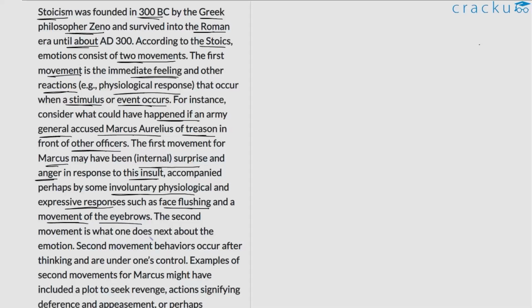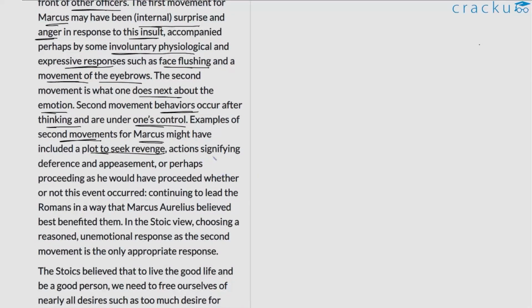The second movement is what one does next about the emotion. Second movement behaviors occur after thinking and are under one's control. Examples of second movements for Marcus might have included a plot to seek revenge, actions signifying deference and appeasement, or perhaps proceeding as he would have proceeded whether or not this event occurred, continuing to lead the Romans in a way that Marcus Aurelius believed best benefited them. In the Stoic view, choosing a reasoned, unemotional response as the second movement is the only appropriate response.